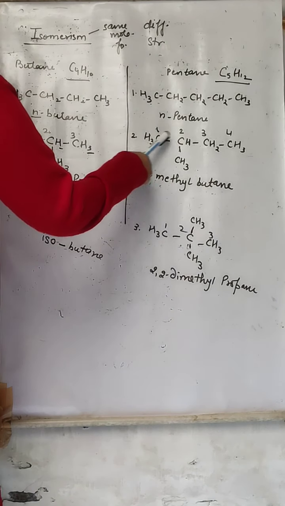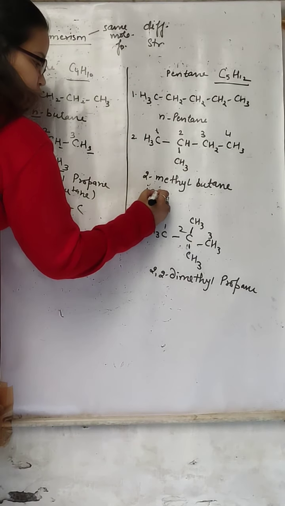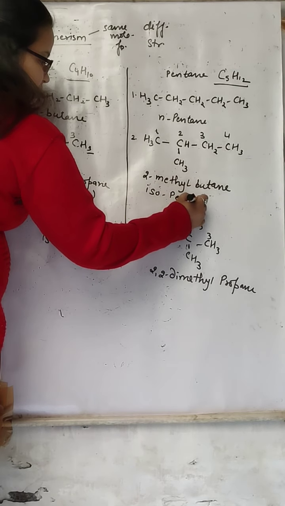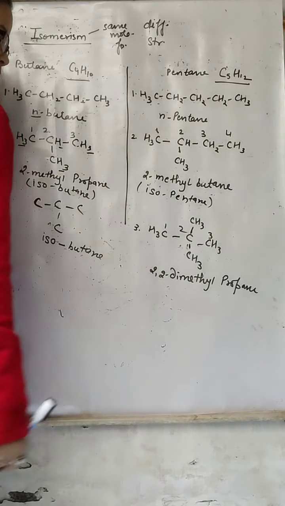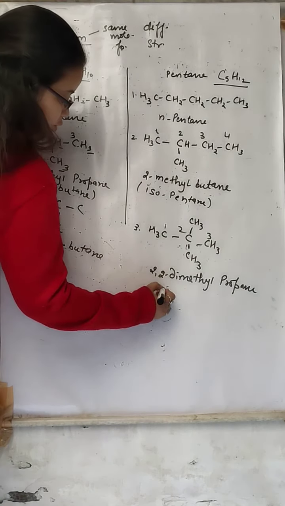Here also one carbon is attached to 3 other carbon atoms, so its name will be iso. How many carbons are there? 5 carbons, so isopentane. The common name will be isopentane. Remember, when one carbon is attached to 4 other carbon atoms, the name is neo.